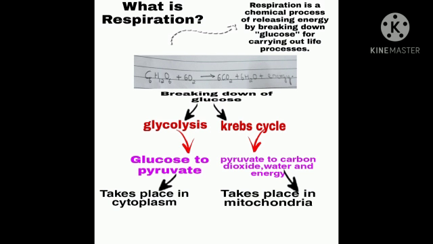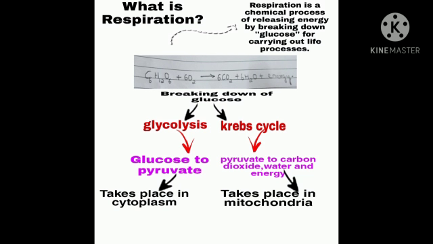So it is a chemical process of releasing energy, because one of the products is energy, by breaking down the glucose for carrying out life processes. So if you see the chemical reaction of respiration, C6H12O6, that is the glucose, plus 6O2 oxygen gives 6CO2 plus 6H2O plus energy. Now this is a balanced chemical equation of respiration. So if they ask you to write the reaction of respiration, you will have to write this reaction only.